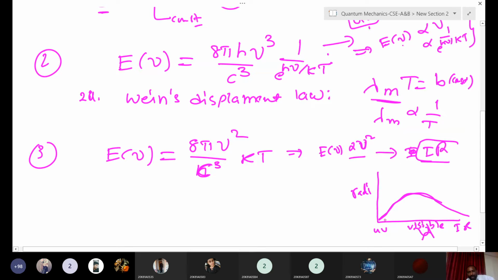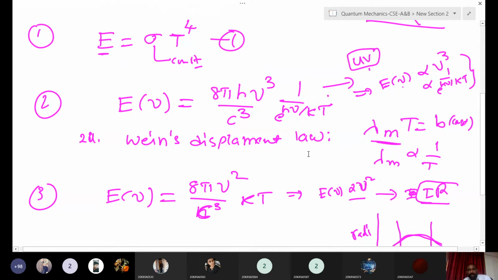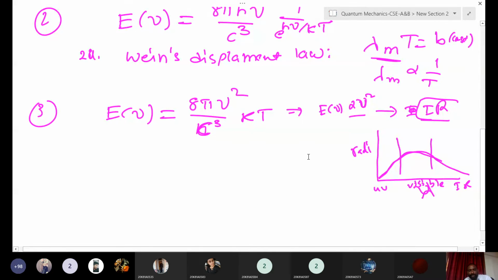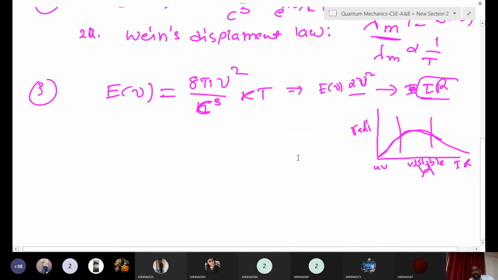Okay, Rayleigh-Jeans and Wien's law could not explain the complete spectrum. One law explained up to the UV region only. The other law explained only the IR region. They could not explain the complete spectrum, or they could not explain the visible region. Why could they not explain? Because they used some classical mechanics laws. So after that, to sort out this problem, Planck proposed one more law.